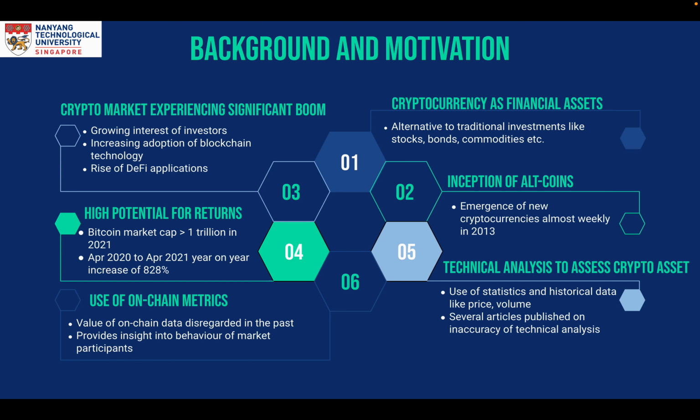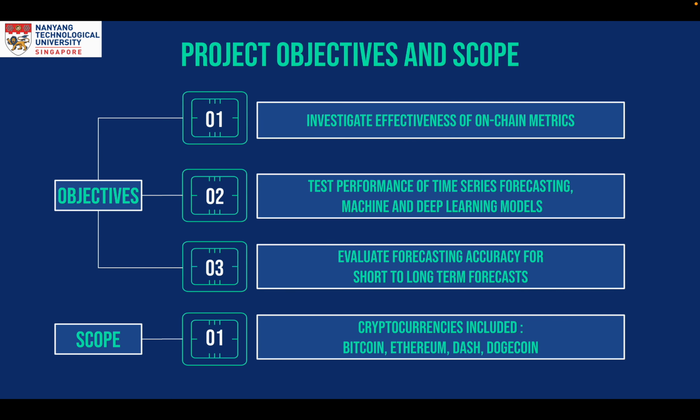Another promising approach which hasn't been explored much is the use of on-chain metrics for cryptocurrency price prediction, as they provide valuable insights into the behavior of market participants, but till now have been disregarded. This motivated me to analyze the influence of on-chain metrics on crypto prices, as the use of on-chain metrics for cryptocurrency price prediction is a relatively new approach, and there is still limited research on its effectiveness. Thus, the primary objective of this project is to investigate the effectiveness of on-chain metrics in predicting crypto prices.